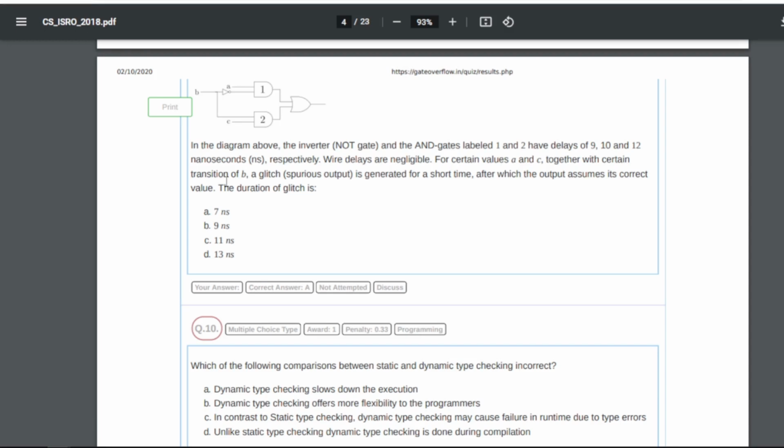A glitch: spurious output is generated for a short term, after which the output assumes its correct value. The duration of a glitch is what? So here our answer will be A, that is 7 nanoseconds, right?